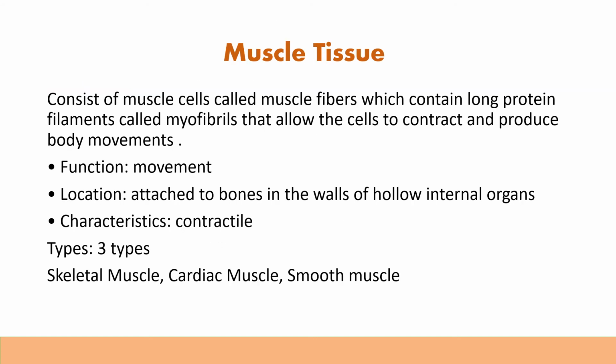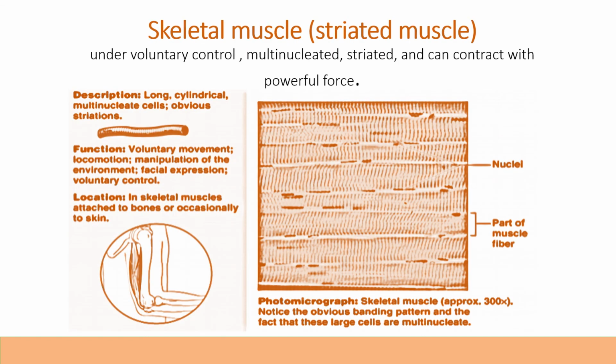Now let's talk about muscle tissue. It consists of muscle cells called muscle fibers, which contain long protein filaments called myofibrils that allow the cells to contract and produce body movement. It is generally of three types: skeletal muscle, cardiac muscle and smooth muscle. Here you can see the skeletal muscle. It is also called striated muscle and generally has voluntary control, is multinucleated, striated and can contract with powerful force. You can see the diagrammatic representation.